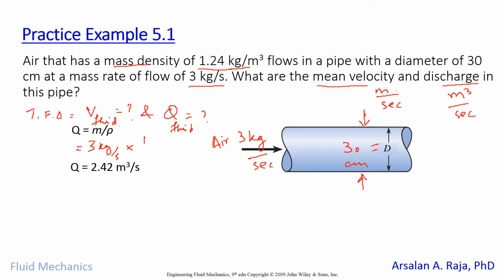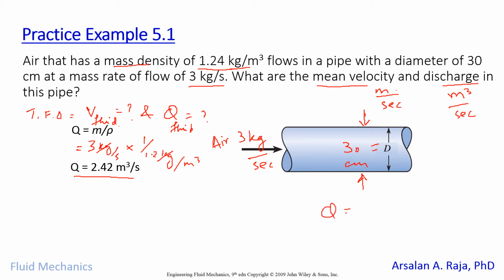by 1 over 1.24 kilogram per cubic meter. So this cubic meter will come upside, kilogram will cancel kilogram, and you will get cubic meter per second of the volumetric flow rate. Now once you know the volumetric flow rate, it is very easy to calculate the velocity.